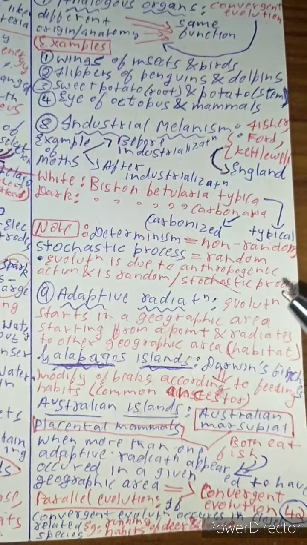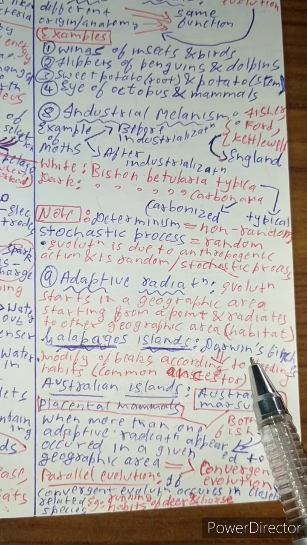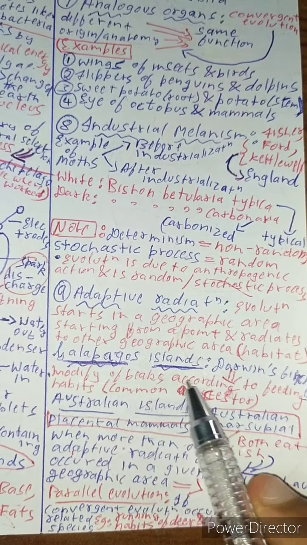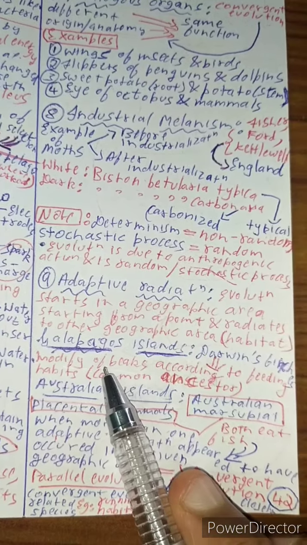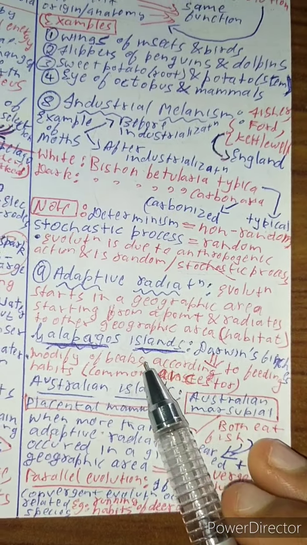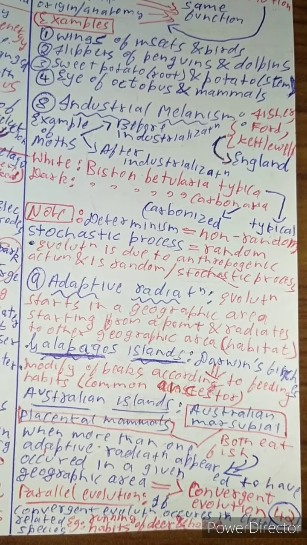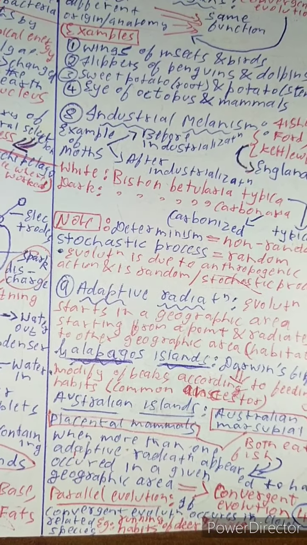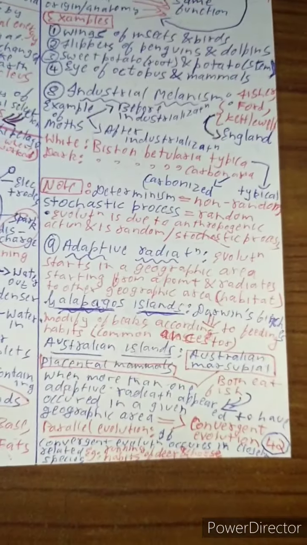And you need to know about Galapagos Island in that. In Galapagos Island, there were some kind of small birds called Darwin's finches, whose beaks were modified according to their feeding habitats, that is common ancestry. All of their beaks were modified. These are known as homologous organs because all of them had common ancestry. But because of their feeding habitat, all of their beaks were modified. Some had a peak-like beak and another one had a Caesar-like beak, and all of them had different kinds of beak.